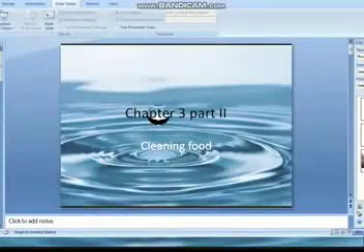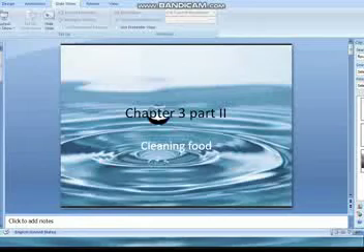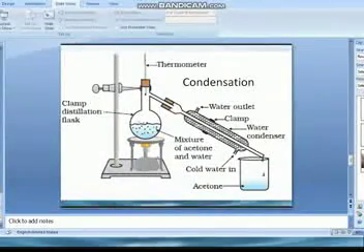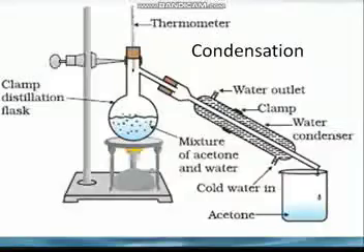Next process is condensation. The process of changing vapor into liquid on cooling is called condensation. What is meant by condensation? In the evaporation process, first water is changed into water vapor, and in the condensation process that vapor is again changed into liquid.